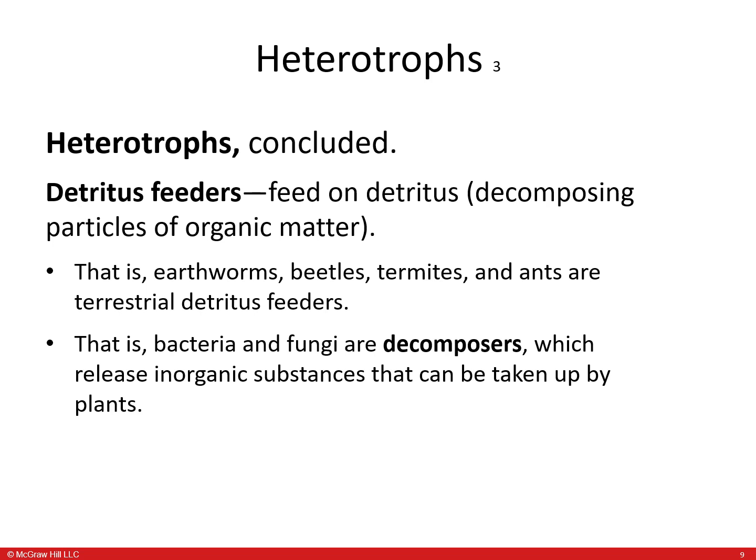Detritus feeders feed on detritus, for example, decomposing particles of organic matter. Examples of these are earthworms, beetles, termites, and ants, which are terrestrial detritus feeders. Bacteria and fungi are what we call decomposers. They play a huge role in the environment. They basically release inorganic substances that can be taken up by plants.